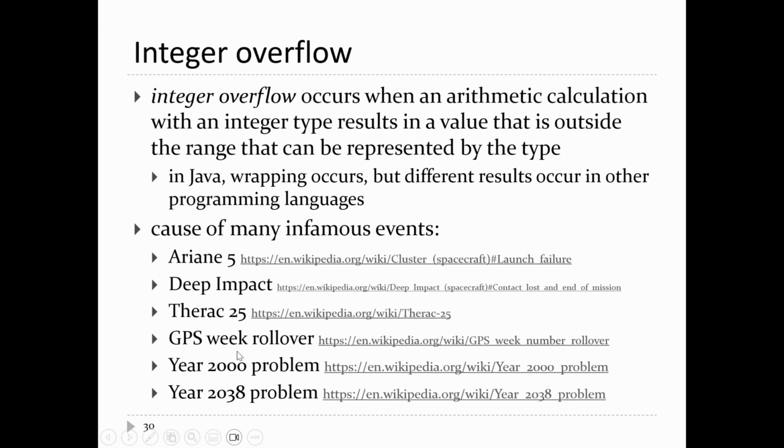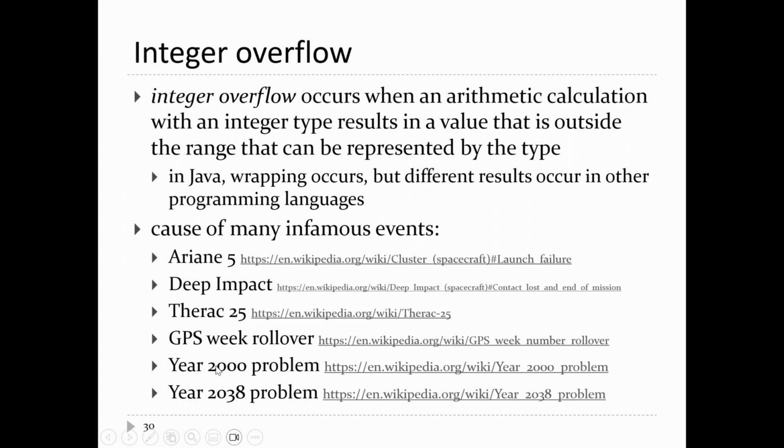Your GPS system, everybody uses GPS, it's on your phone. Every 1,024 weeks, there's an integer overflow problem with GPS. The GPS broadcasts the current time. One of the pieces of information it broadcasts is the current week number. It only counts up to 1,023 for the number of weeks. So if you hit week 1024, it wraps around back to week 0. So roughly every 20 years, there is an integer overflow problem that happens with GPS.